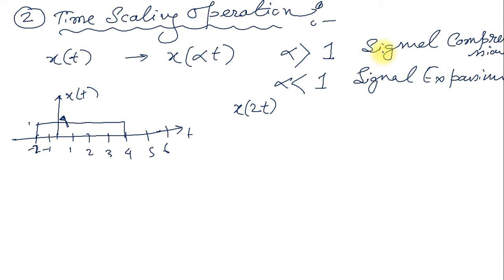That means I am playing a 5 minute music within 1 minute. So the time axis is moving fast.